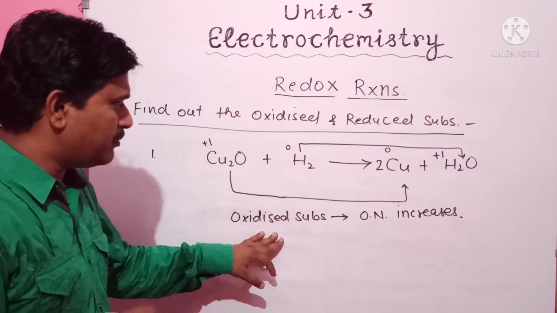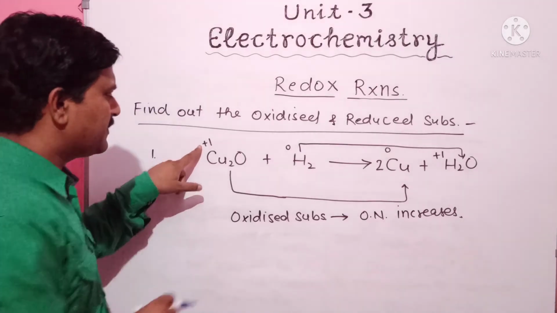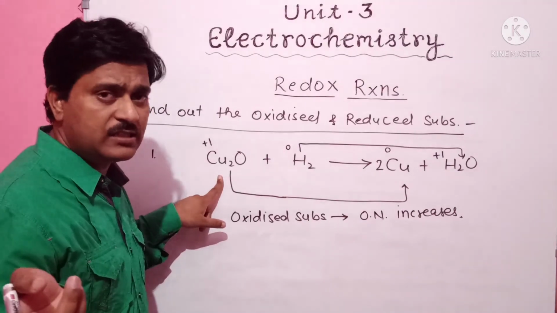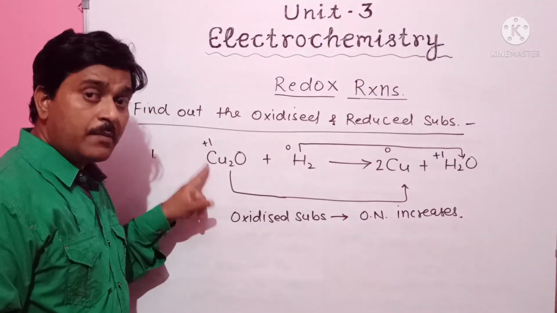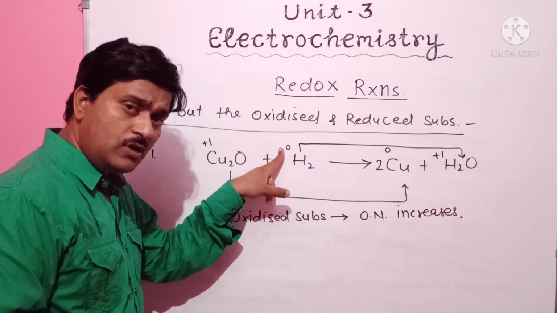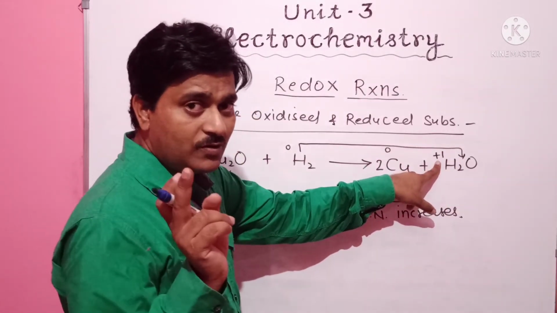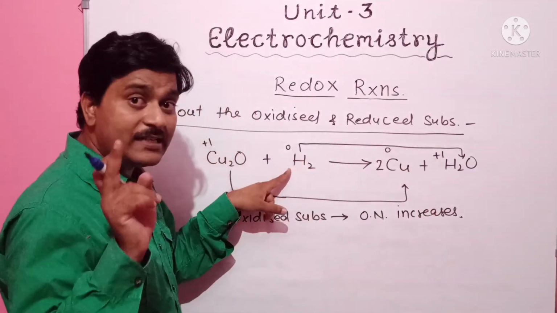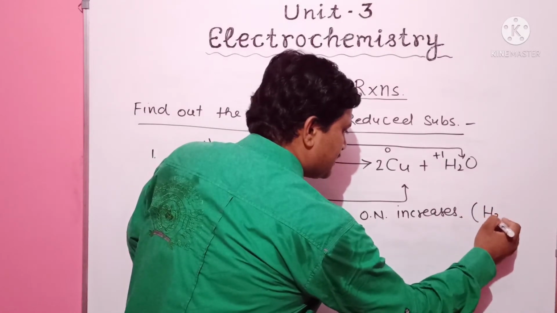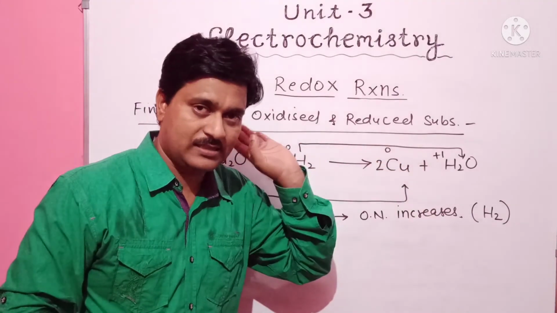Let's see the oxidation number of the reactant. Here the oxidation number of copper is +1 and it changed to 0. +1 to 0, that means it decreases. So that is not an oxidized substance. But in case of hydrogen, what happens? The oxidation number of hydrogen is here 0 and it increases to +1. It increases, so it is hydrogen. It is the oxidized substance because its oxidation number increases.